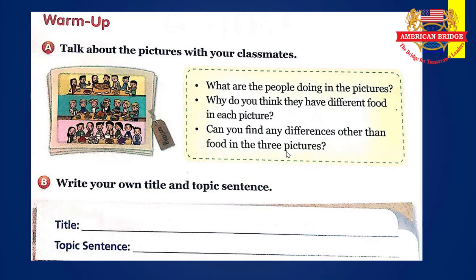If we look carefully, even though the food is quite similar, what are the differences? Between the times, the day of celebrations. So in our lesson today, or in the whole Unit 6, you will learn about these types of culture, between different cultures with some similarities and differences.